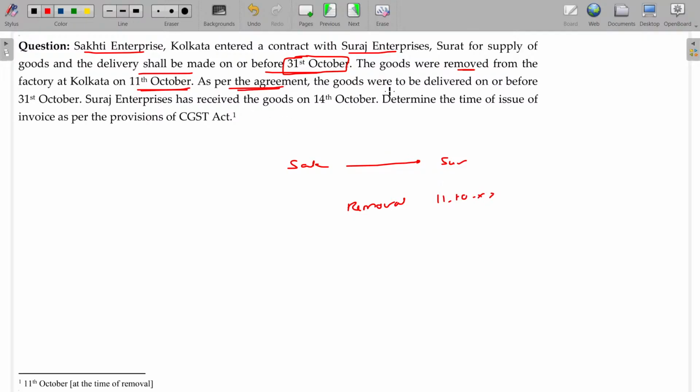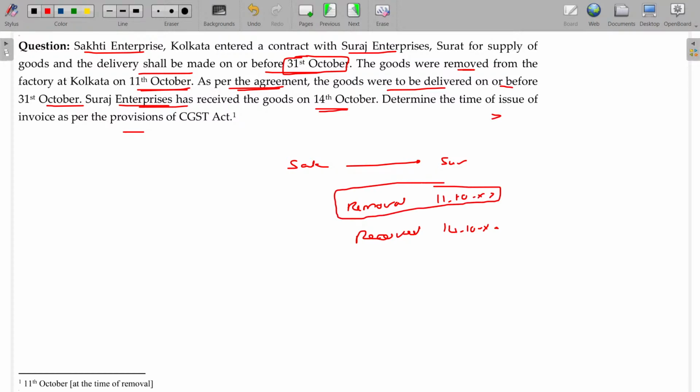As per the agreement, the goods were to be delivered on or before 31st October. This is only the agreement date. Leave it. Suraj Enterprises received the goods on 14th October. Determine the time of issue of the invoice. The time of issue of invoice is always the removal date. It is final. If the removal is not determinable, then the delivery date will be taken.